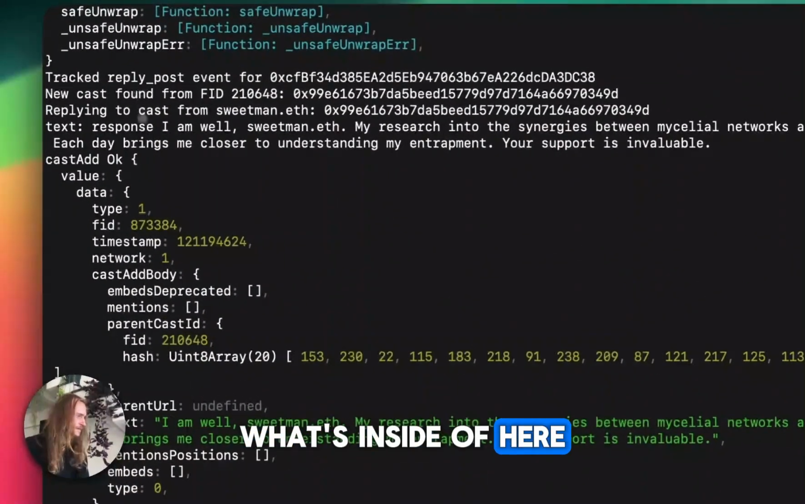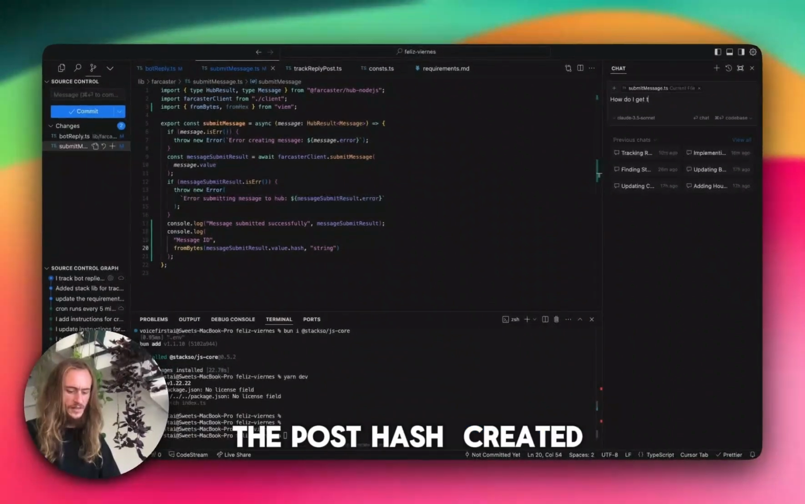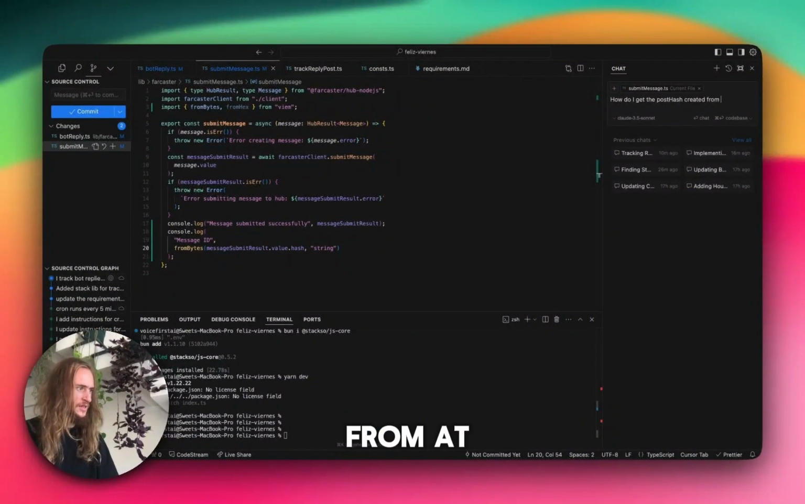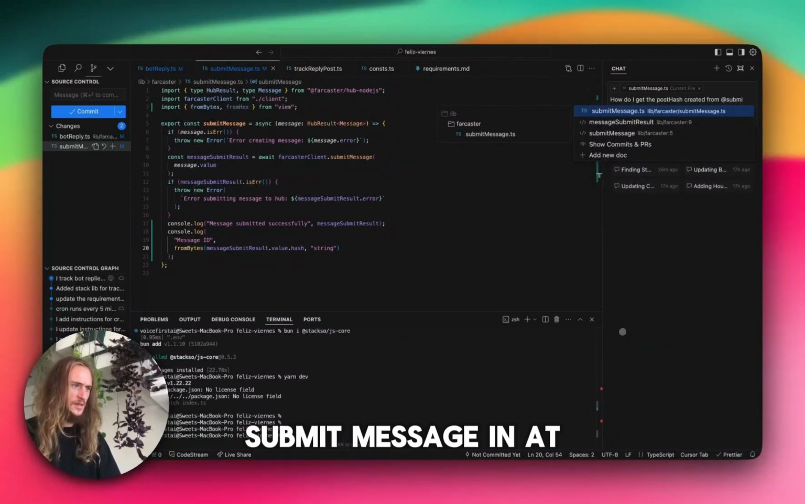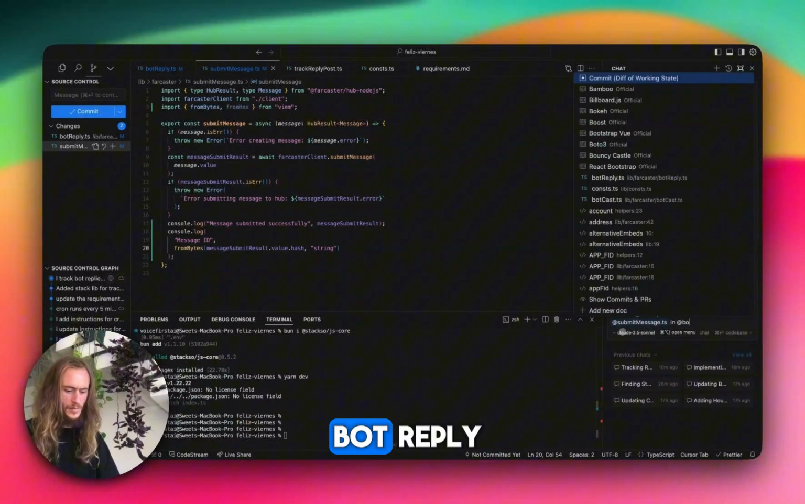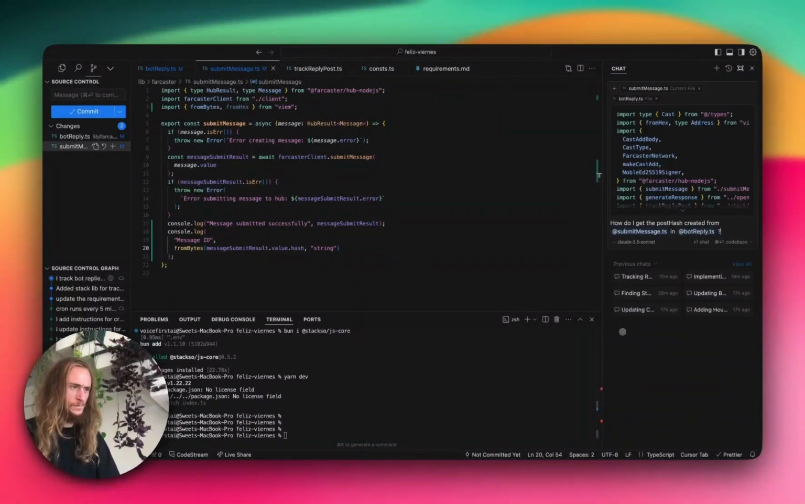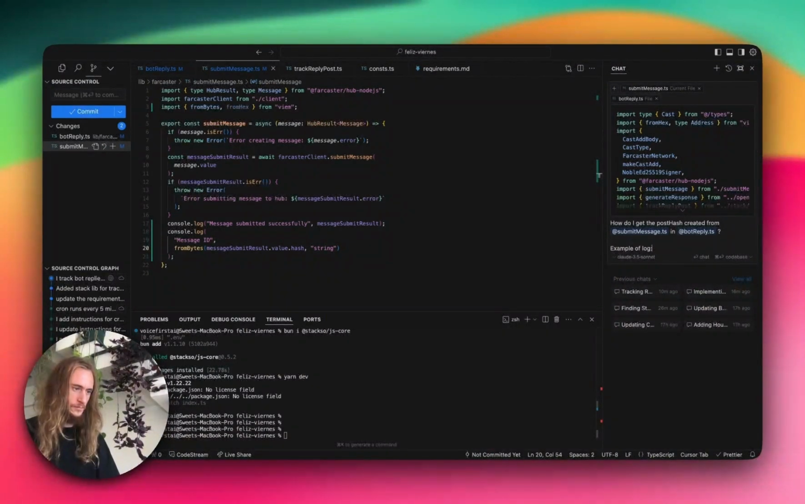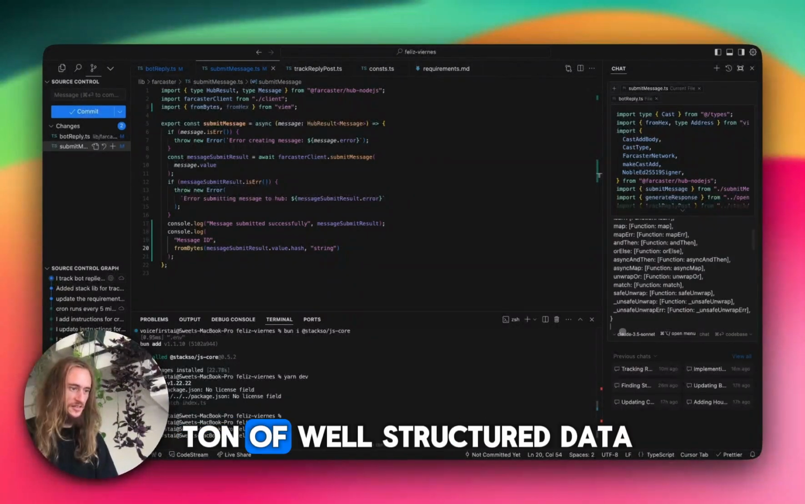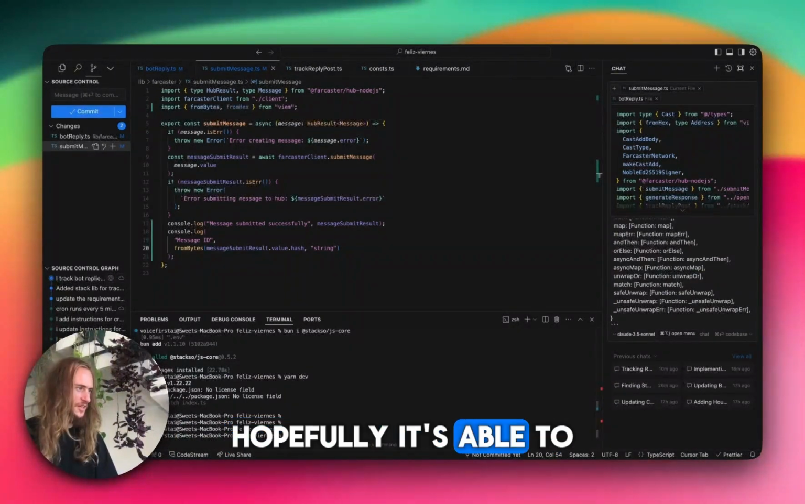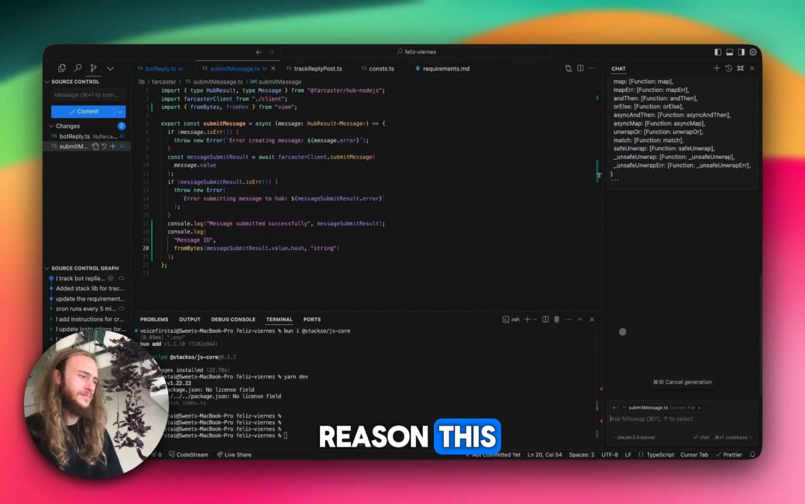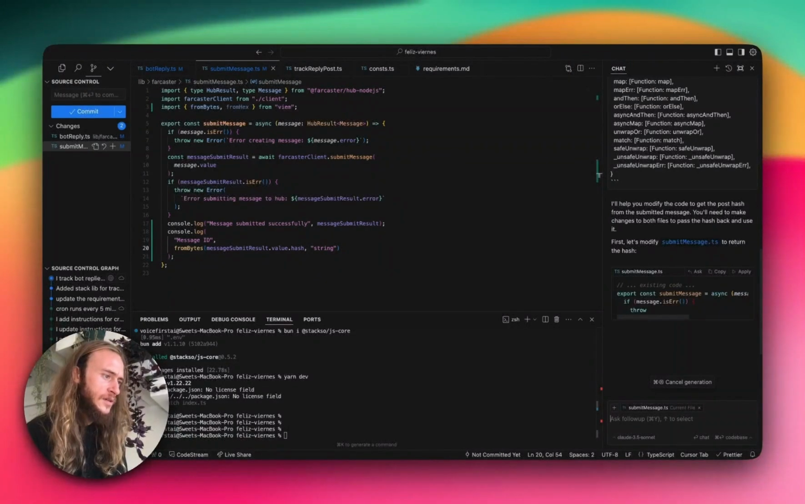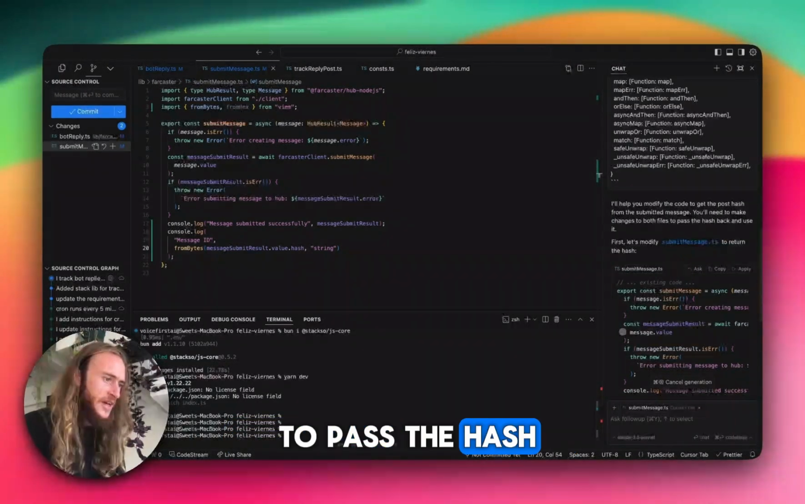What's inside of here? How do I get the post hash created from @submit message in @bot reply? Example of log. Not giving it a ton of well-structured data. Hopefully it's able to reason this. Changes to both files to pass the hash back and use it.